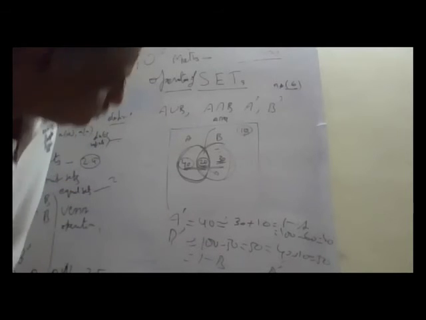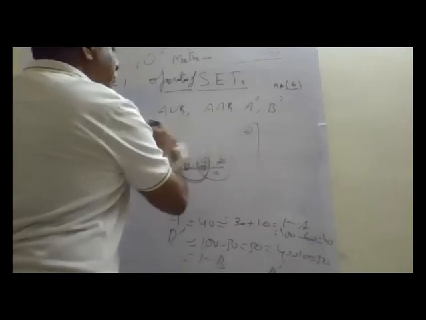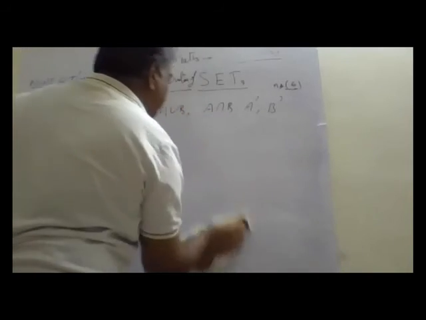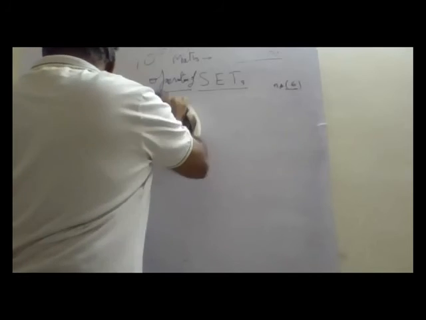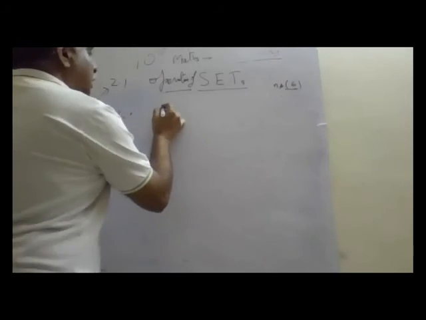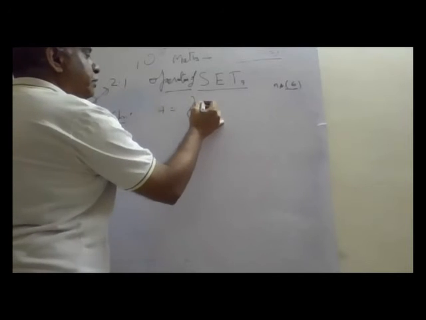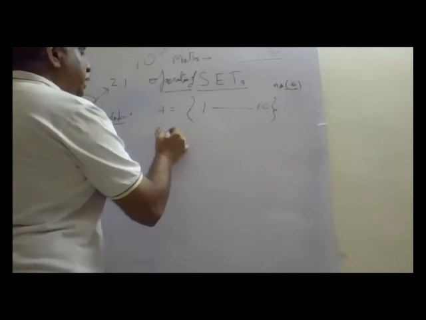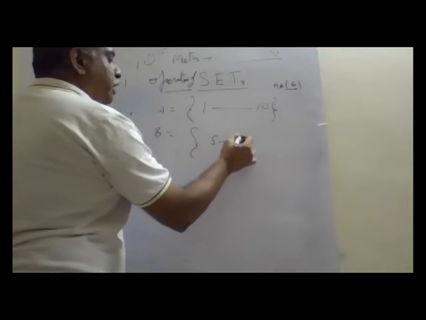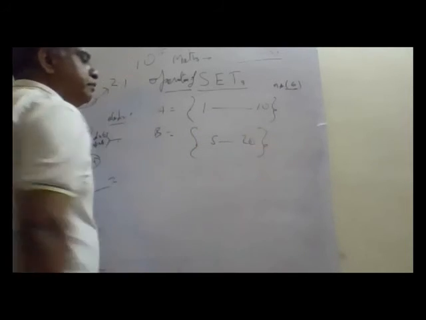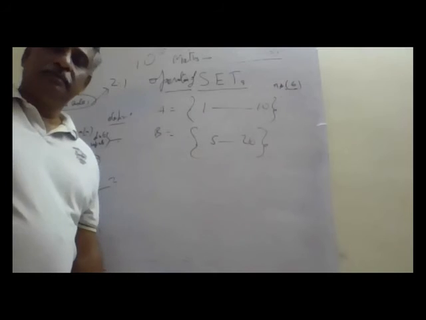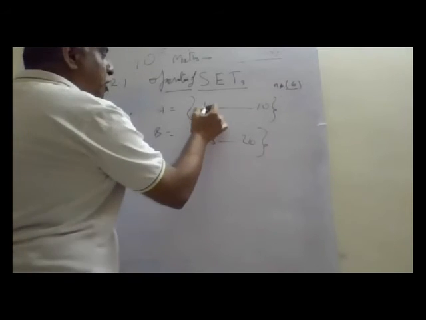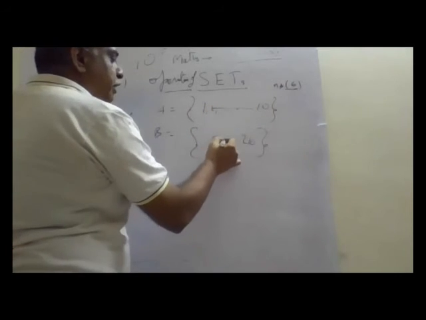Okay, uncle. Now we will proceed further. Set A is 1 to 10. Set B is 5 to 20. In fact, I could write all the elements 1, 2 like that, and 5, 6 like that.